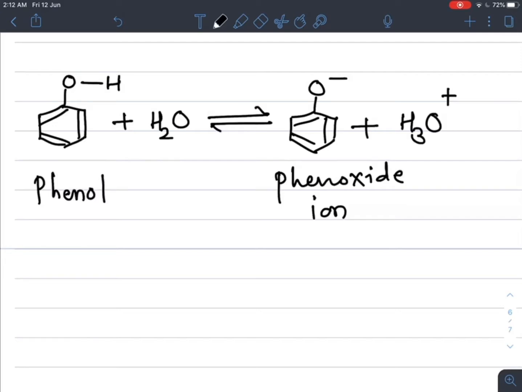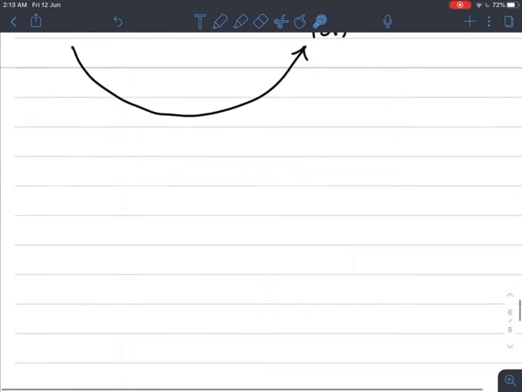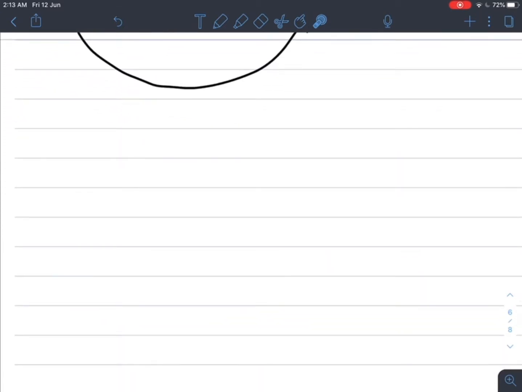This is the phenol, and these are a conjugate acid base pair, because there is a difference of an H plus ion. This phenol, that is C6H5OH, with C6H5O minus, so phenol and phenoxide ion are conjugates. This is the acid and this is the base. Acid means it donates H plus, and base means, according to Lewis, a negatively charged ion. So the conjugate acid base pair is phenol and phenoxide ion. Now this phenoxide ion is more stable due to the formation of resonance structures.